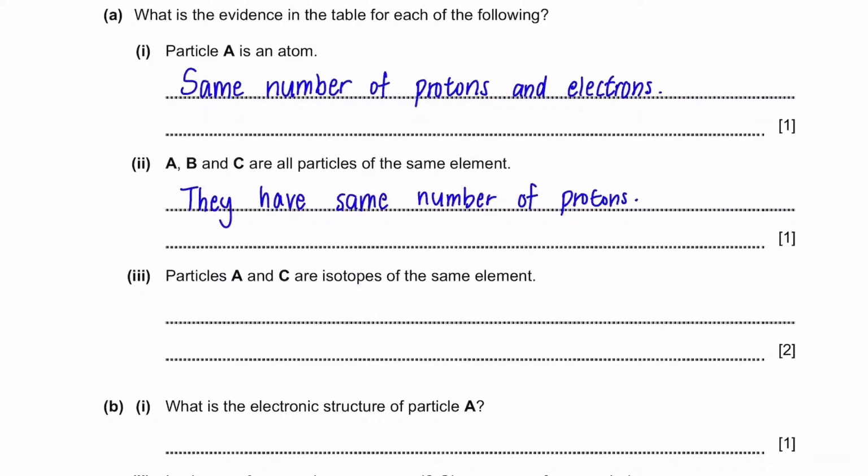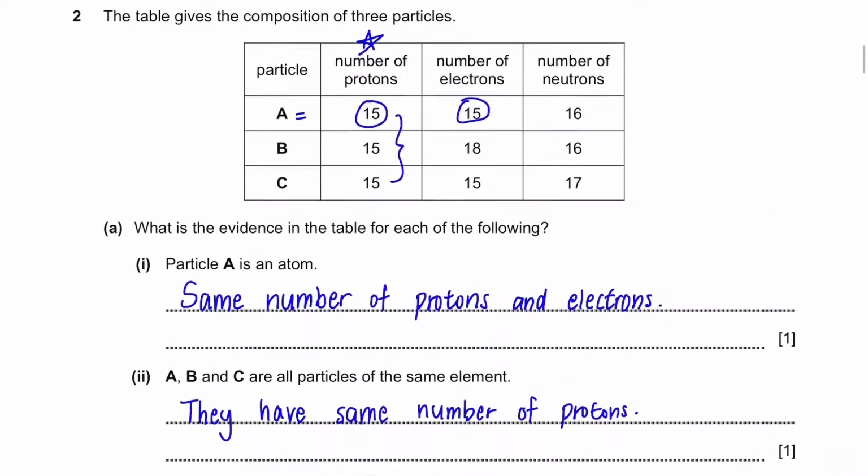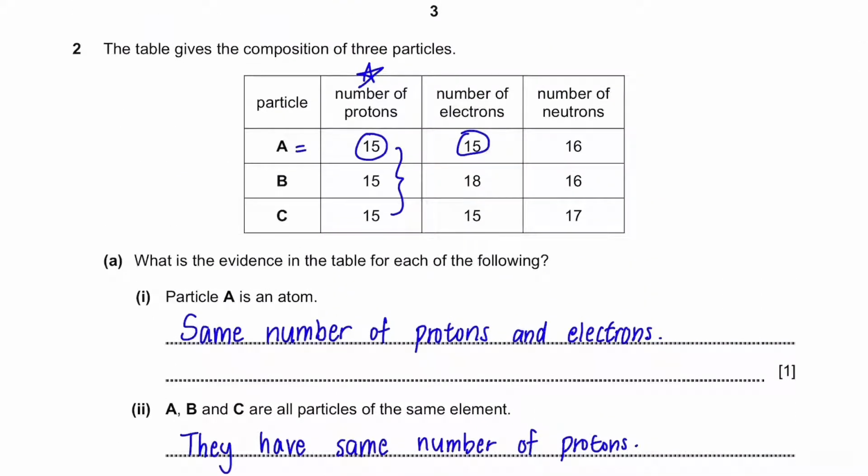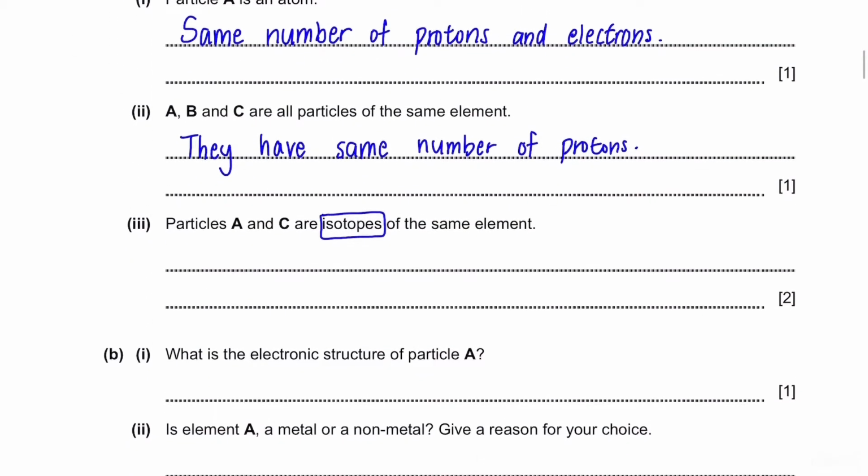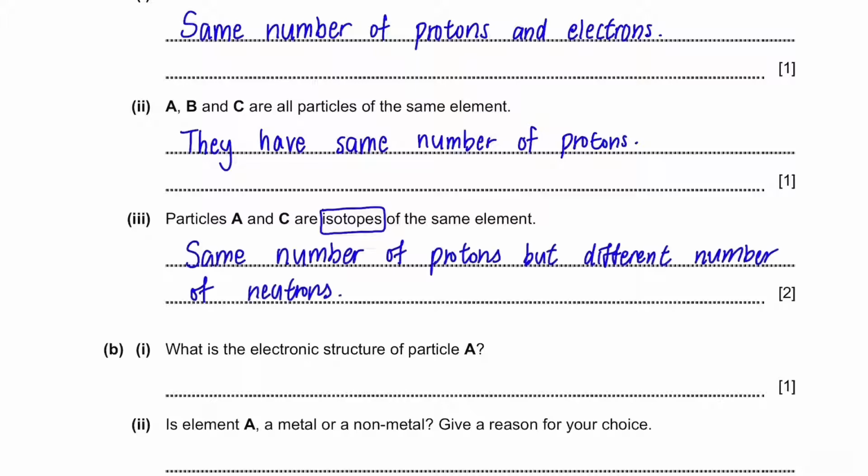Third question. Particles A and C are isotopes of the same element. What are isotopes? The definition of isotopes is particles with the same number of protons but different numbers of neutrons, while particles A and C both have 15 protons and different numbers of neutrons. So we can write that as the answer: same number of protons but different number of neutrons.